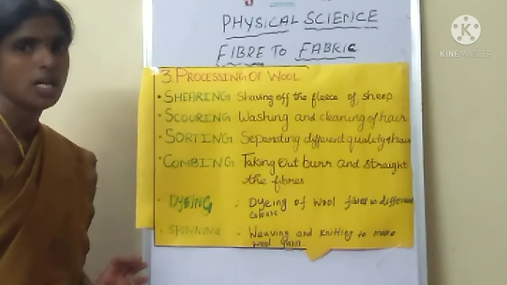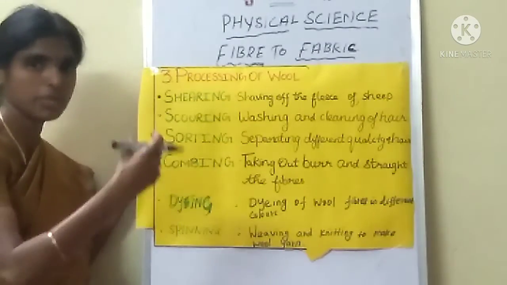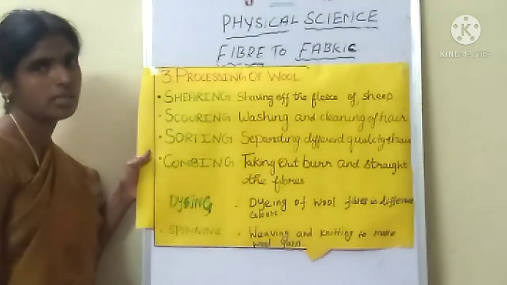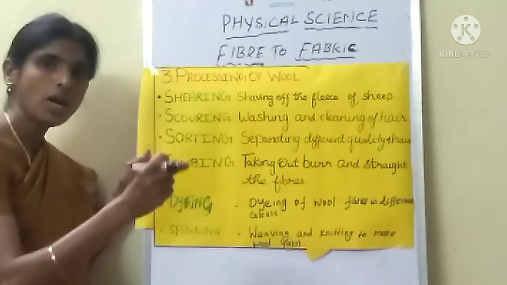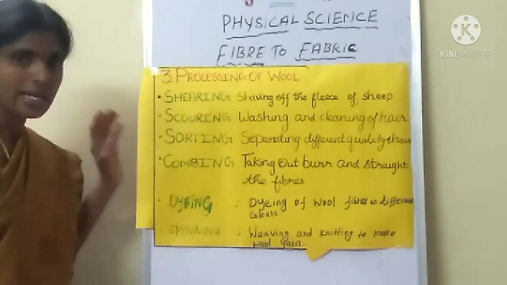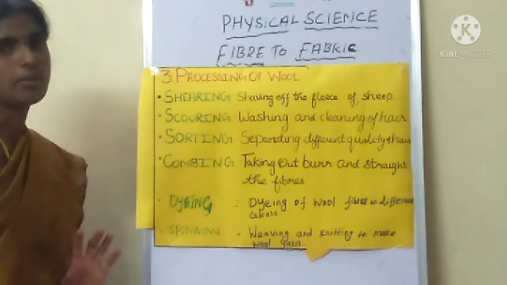Spinning means giving the wool to a machine to make a woolen cloth. Knitting is nothing but using a single yarn to make a cloth. That is the knitting process.